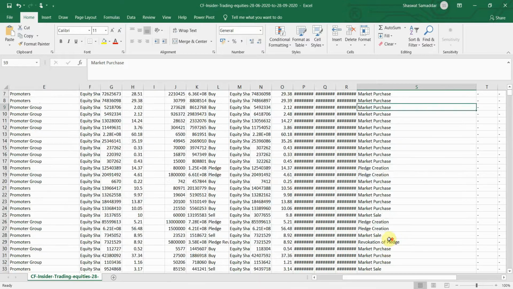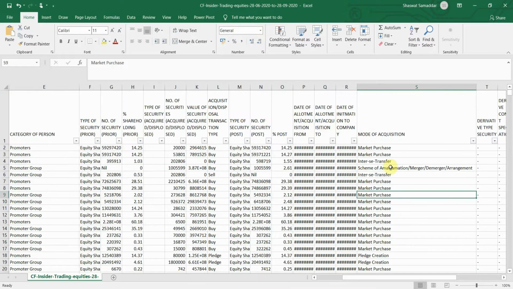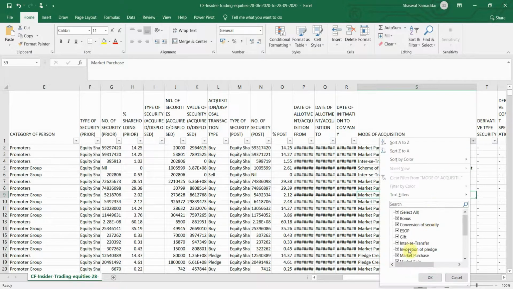I'll just scroll right a little bit. Yeah, as you can see in this S column, the current column selected, I'll just widen it so that you can see it clearly. You can see there could be various modes of acquisition like inter-se transfer, market purchase, revocation of pledge, off market, others, gift, etc.